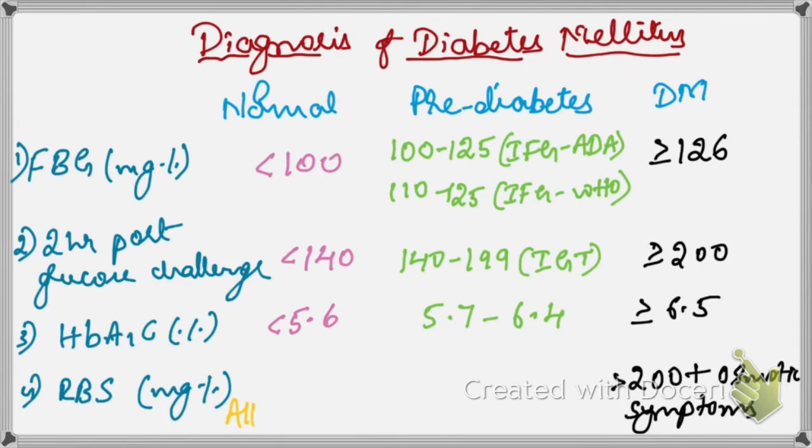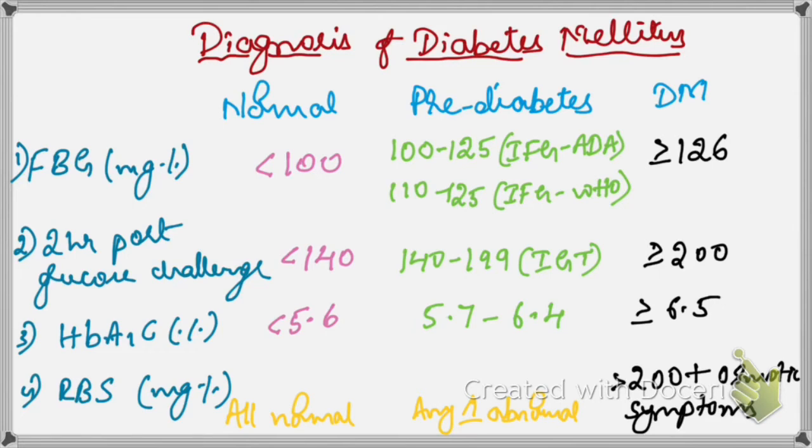To call it normal, all the above values should be normal. Only when a patient has normal FBG, a normal 2-hour post glucose challenge test and normal HbA1c can you say that the person is normal, that is, no diabetes or pre-diabetes. To call it pre-diabetes, if any one of the above values is abnormal, you can consider it pre-diabetes: either the presence of impaired fasting glucose alone, or impaired glucose tolerance alone, or if the HbA1c is between 5.7 to 6.4 with normal FBG and 2-hour post glucose challenge also, we should consider the patient to have pre-diabetes, because these patients are more prone to develop diabetes.